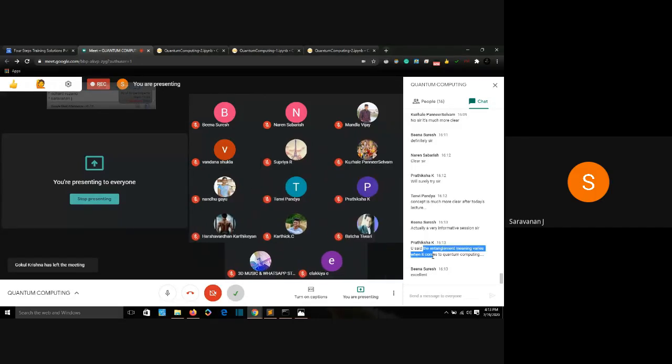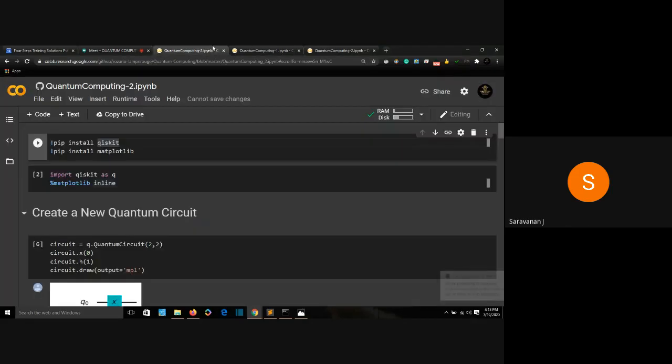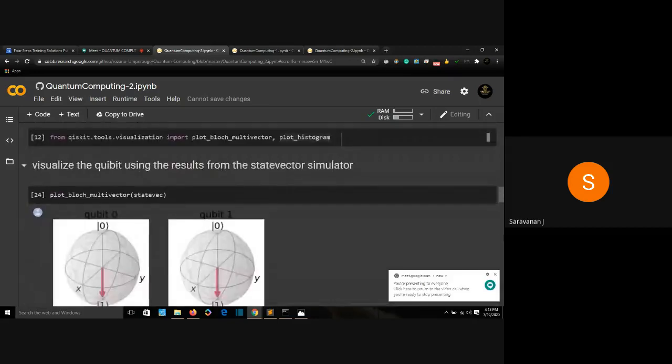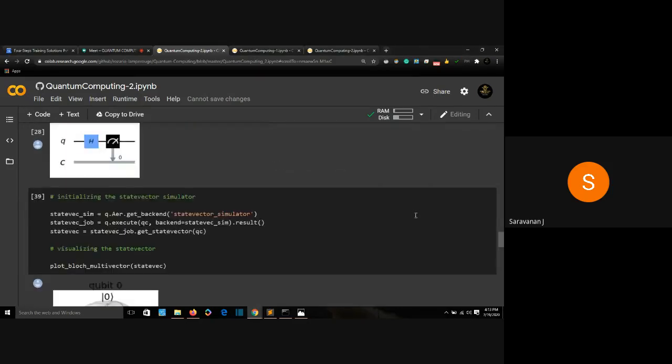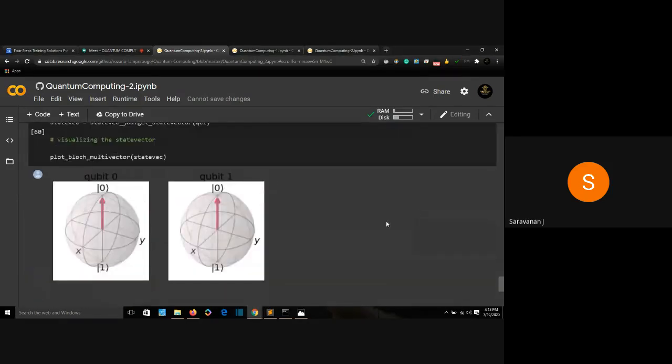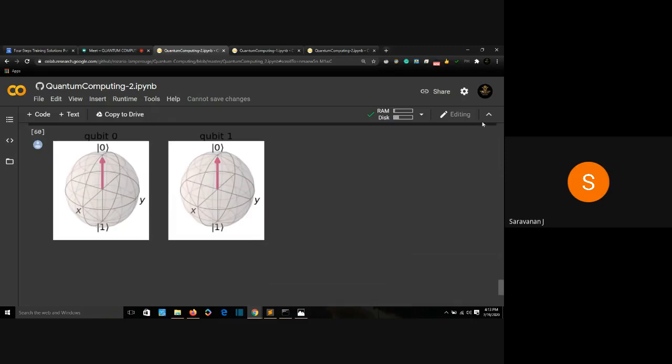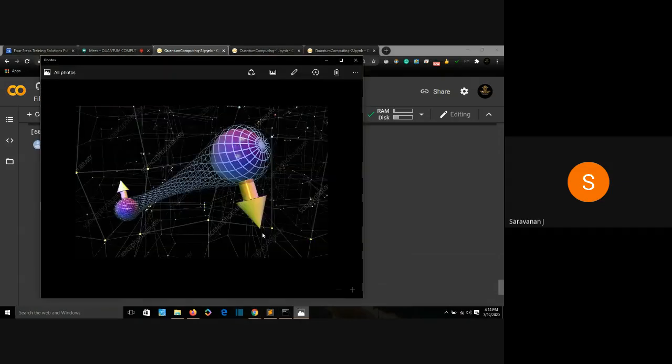Yeah, we can entangle as we like. As I told you, when we did two things here, we entangled a qubit by making them both point in the same direction, and we used a NOT operation and made one point in one direction and one point in the other direction. The entanglement concept is the same, but the only thing that varies is that this will be the opposite of that.